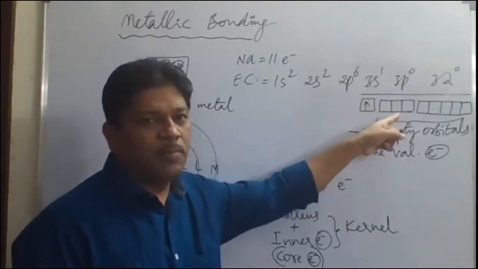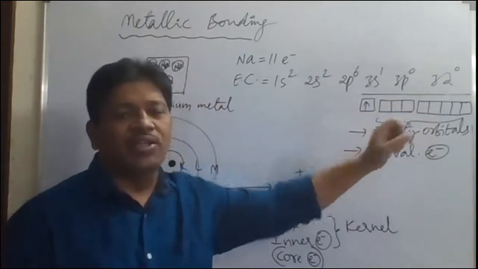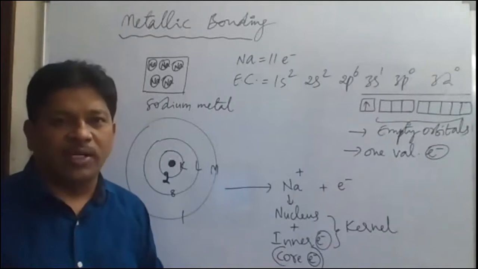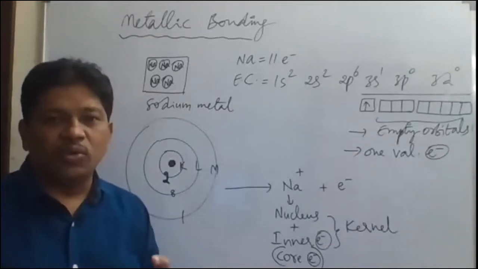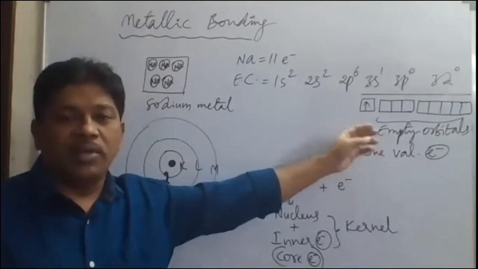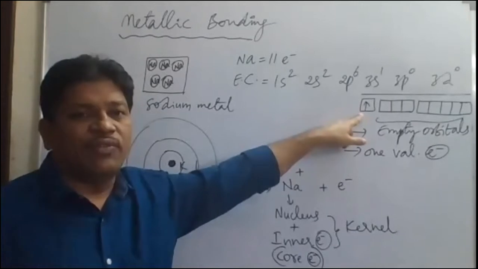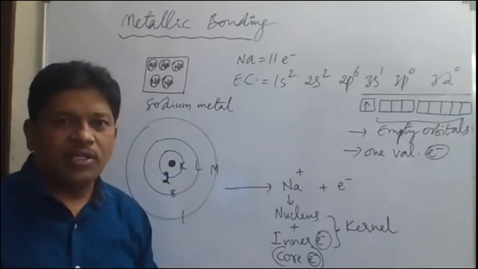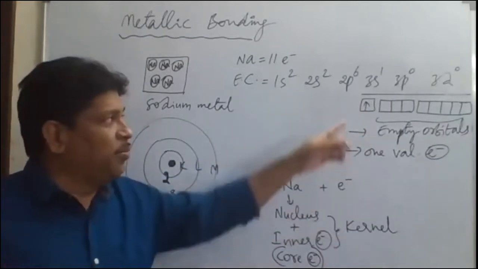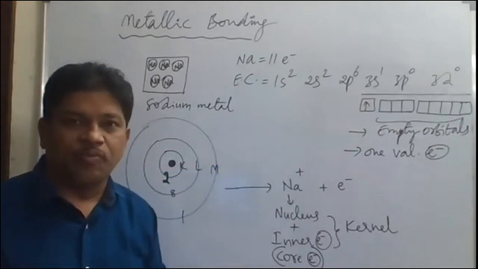Empty orbitals, 3d0. The 3d orbitals will be there in the third orbit, but they are not occupied with electrons. So in the outermost orbit of sodium, many empty orbitals are there, and one orbital, the 3s orbital, is filled with one electron in sodium metal. Like this, the number of valence electrons may be one or two or three generally in metals.